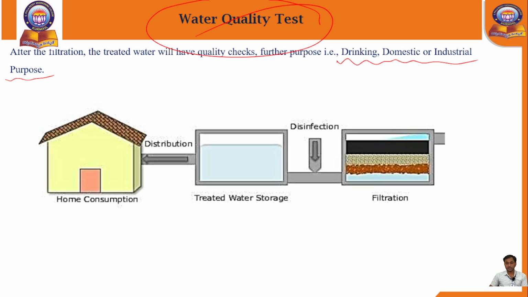Here, disinfection or alum can be added. If 80% of the water is good, for the remaining 20% we can add alum powder, or else we have to check the quality characteristics of the water. If it is satisfied, that purified water will be sent for home needs, whether it is satisfied for the drinking purpose, we can send.